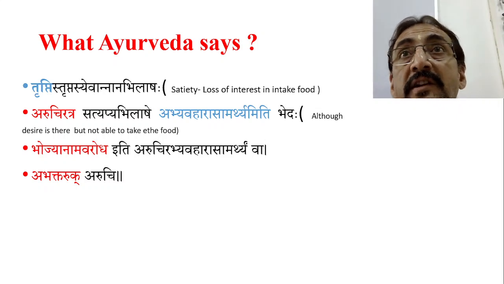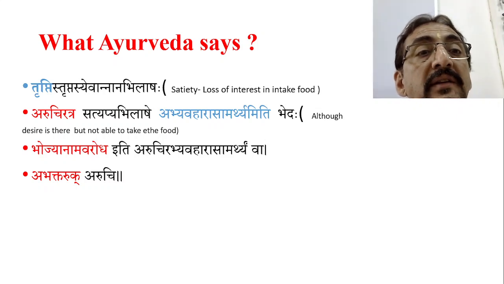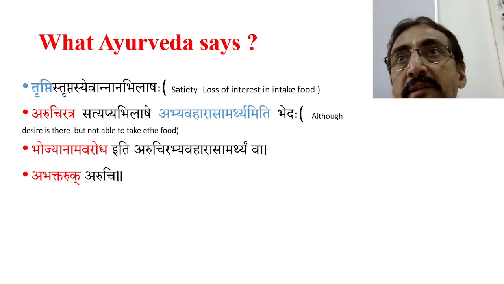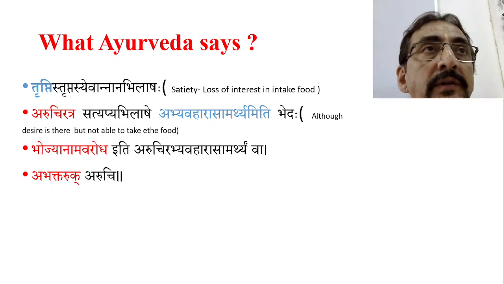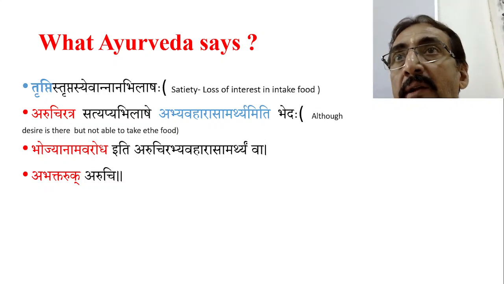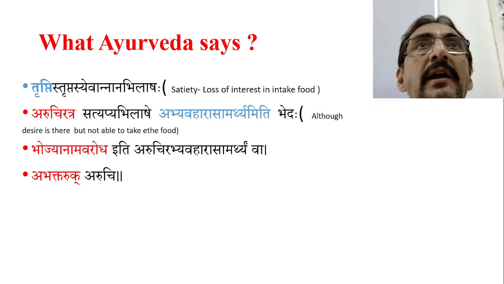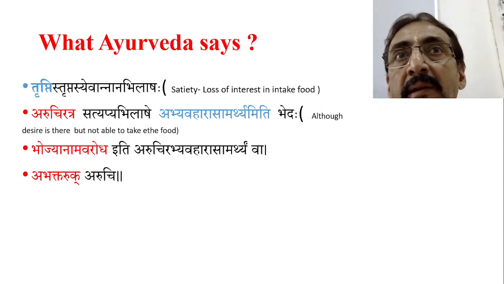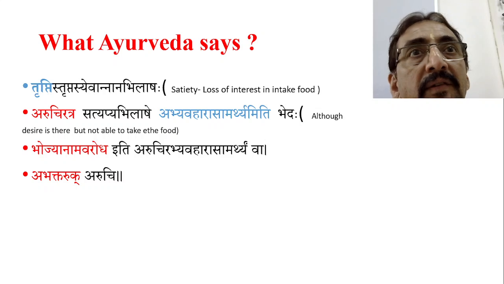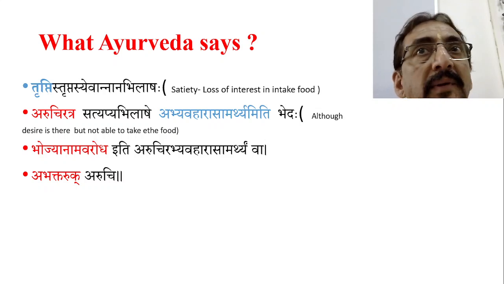So tripti is a shleshmaja vikara. When the satiety center is stimulated and satisfied, there is loss of interest in the intake of food, and when this happens, Ayurveda calls it annannabhilasha. The satiety center is now satisfied, maybe physiologically, maybe pathologically, or maybe due to psychological causes.